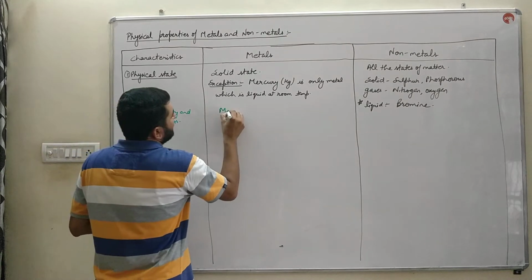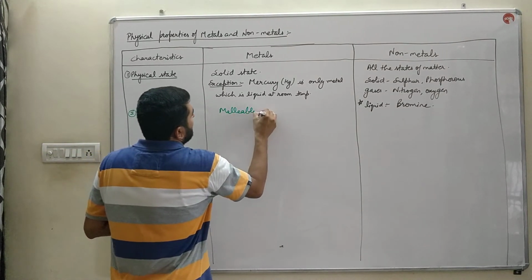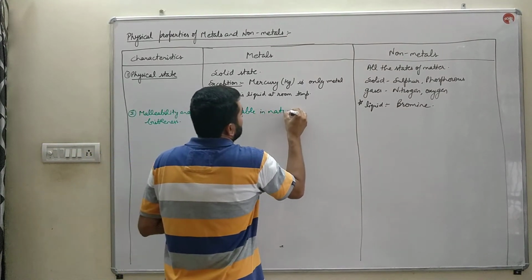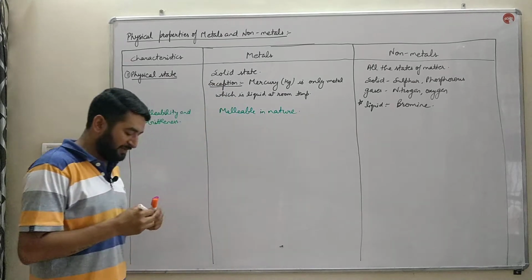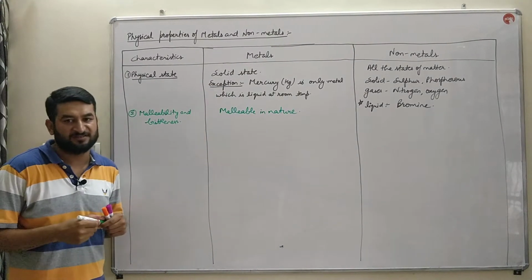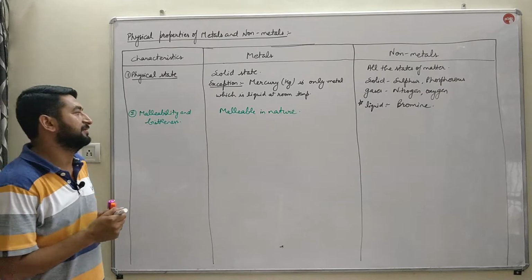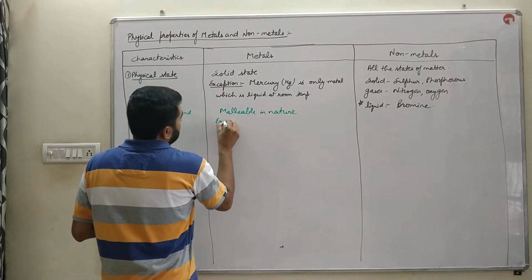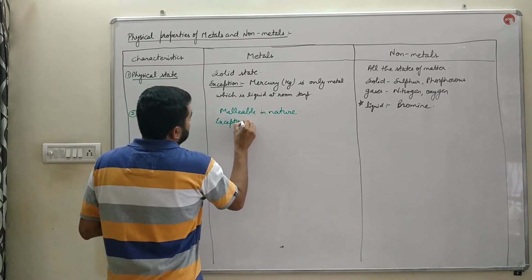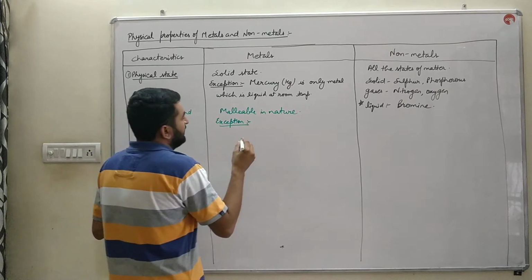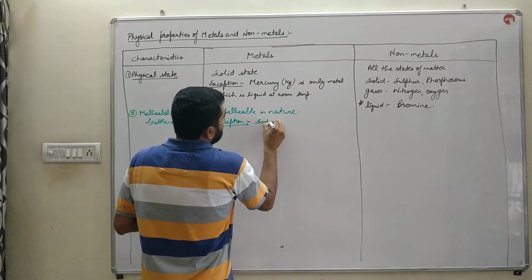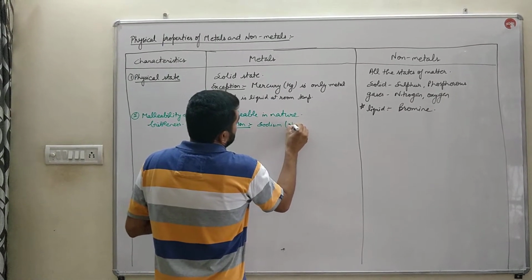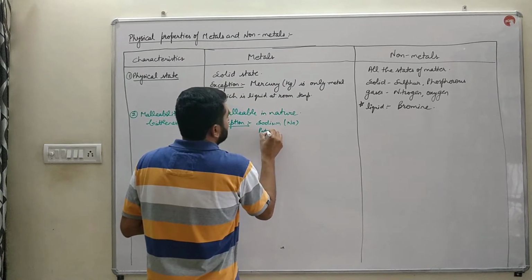Metals are malleable in nature. They can be converted into thin sheets by hammering, except. The exceptions are very important, children. Sodium and potassium.